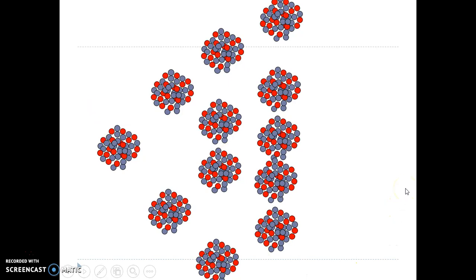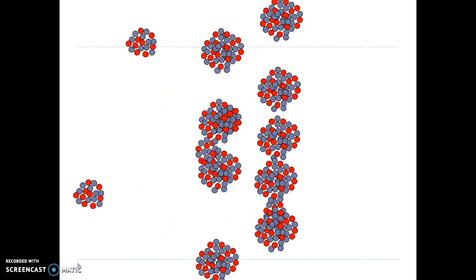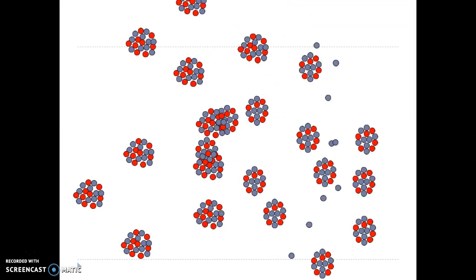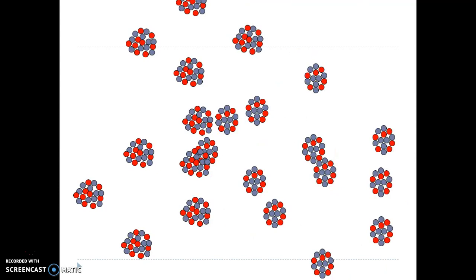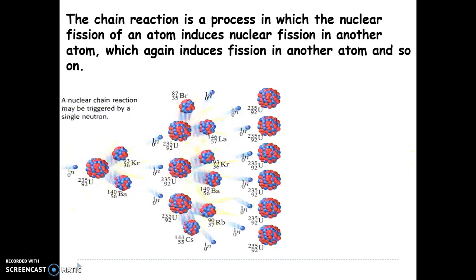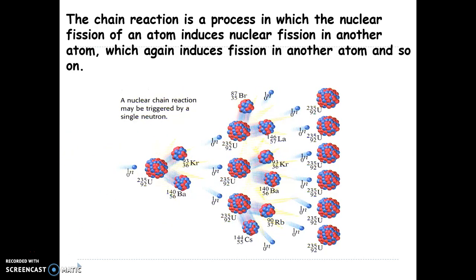A neutron interacting with a heavier nucleus produces two neutrons that trigger another heavier nucleus, and like this the process goes on. So the chain reaction is a process in which the nuclear fission of an atom induces nuclear fission in another atom, which again induces fission in another atom, and so on. So this is one example of a chain reaction, which is due to the interaction of a single neutron at the first or initial stage.